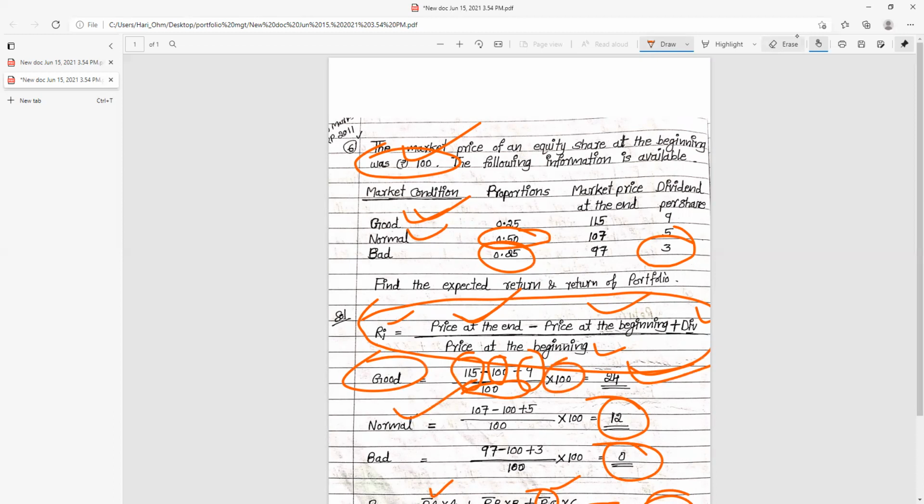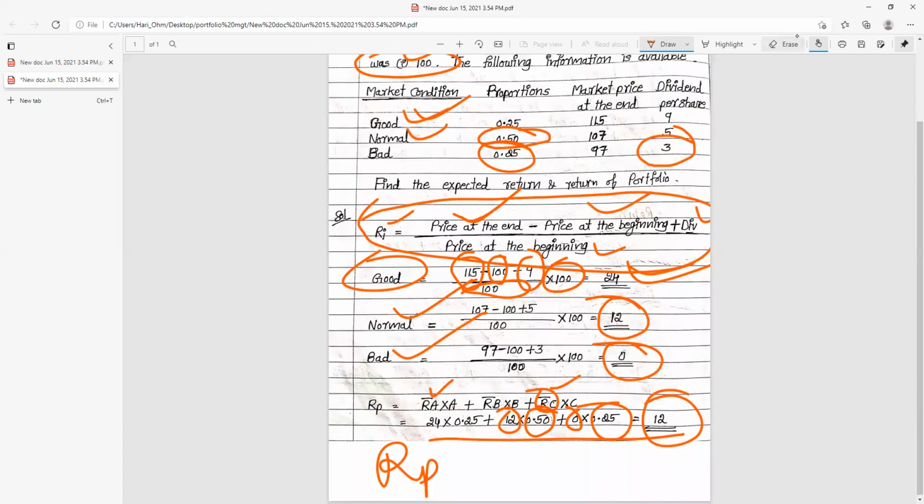Like that, calculate for normal and bad. Then you have to calculate the return of the portfolio. Here, there are three market conditions, so the formula is R bar A into XA plus R bar B into XB plus R bar C into XC. The expected returns are 24, 12, and 0. Multiply with the proportions, 0.25, 0.50, and 0.25. The answer is 12. That is the return of the portfolio.